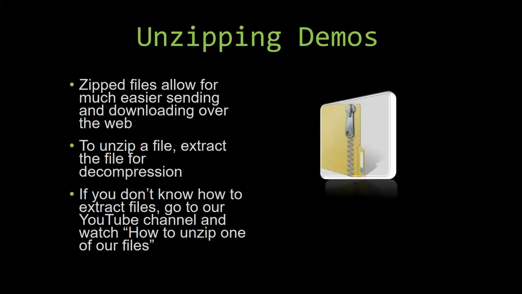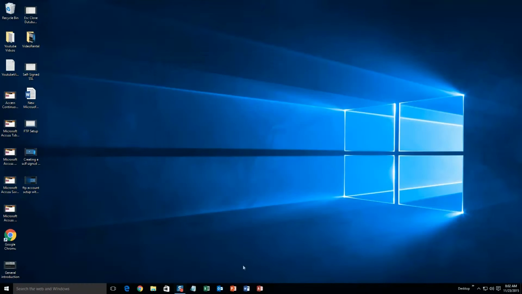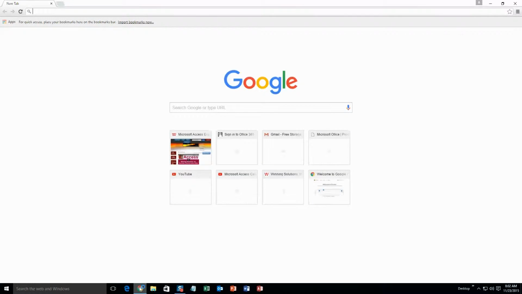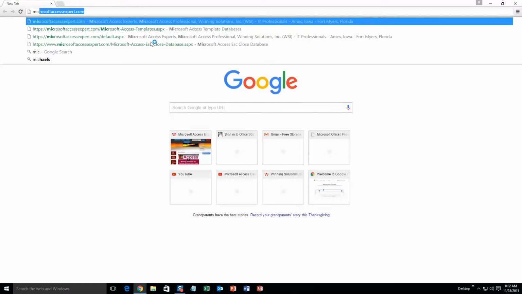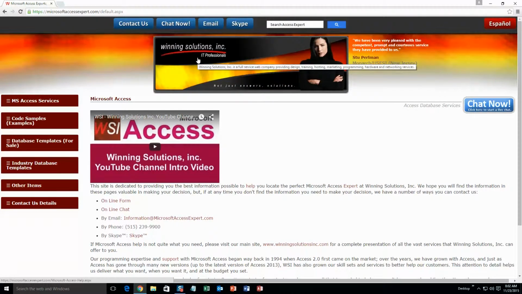So now, let us get into downloading and testing out one of our templates. We're going to start off here by going to our website at Microsoftaccessexpert.com. As you can see, I have been here before. On the top of our website, there's going to be a toolbar with all the various ways that you are able to contact Winning Solutions Inc.